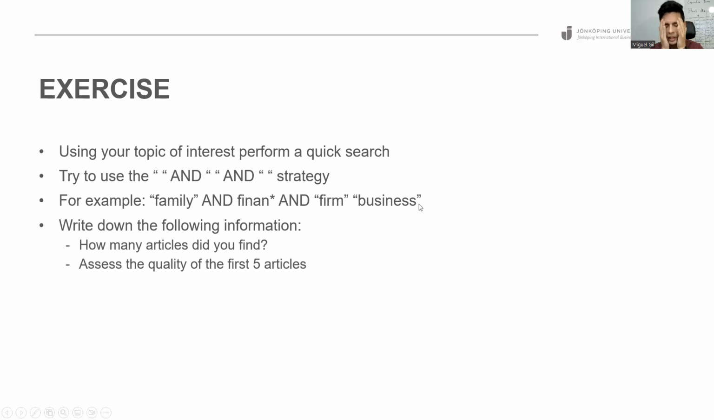And I think I didn't mention that in the last video, but the quotes are important because the quotes mean that it has to be in there. If you don't have the quote, the algorithm will think about something similar to family. So if it's not exactly family, but something like family, it will appear. But if you write the quotes, then it will only bring things that have exactly family. So that's why you have to be careful with how you write. So try something like that with the quotes and write down how many articles you found.